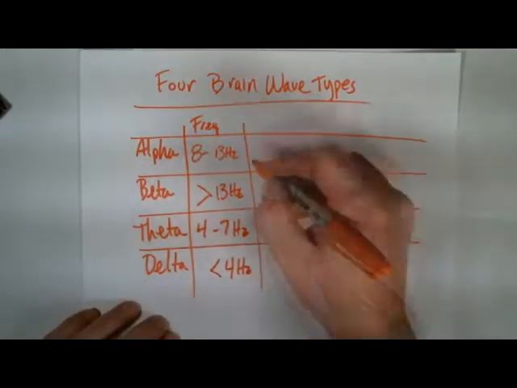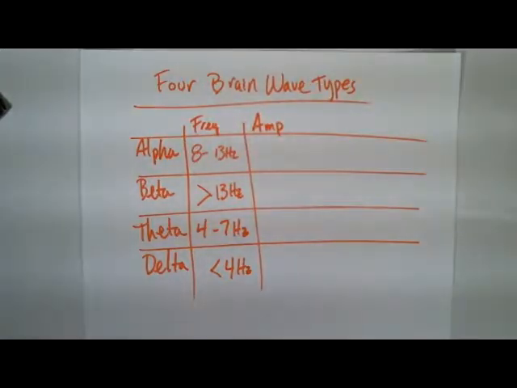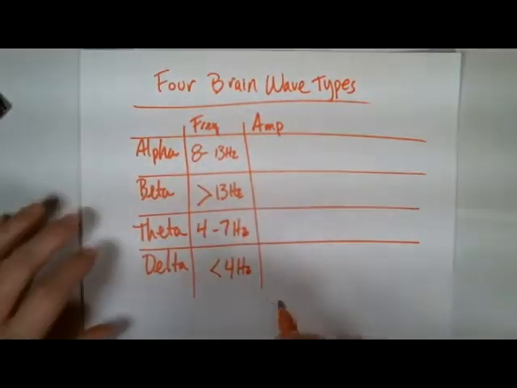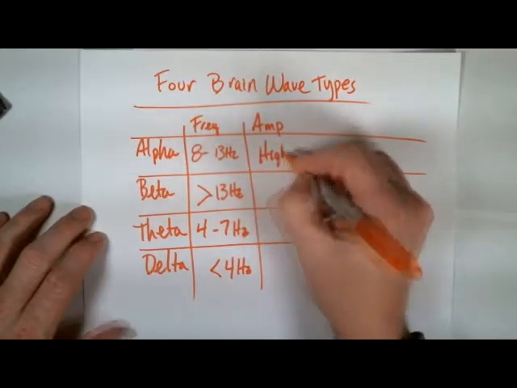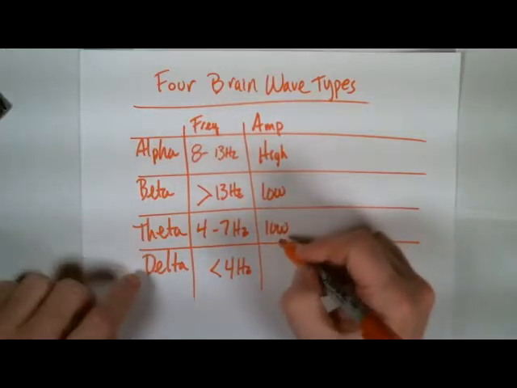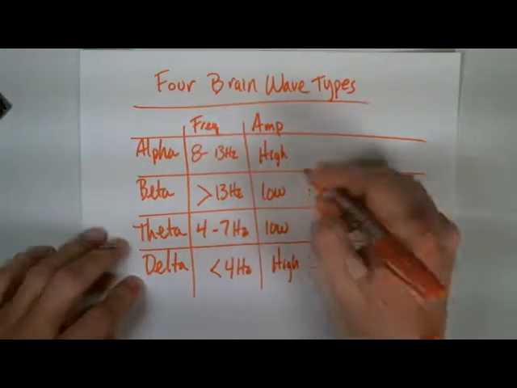And then our slowest, or the one that has the longest spread, is going to be less than 4 hertz. Now amplitude, when we're discussing the brainwave types, remember we are measuring with an electroencephalogram, so it's measuring basically the voltage that's going through the brain, produced by the physiological, the metabolic activity that's occurring there in the brain. We're looking at actual voltage here for each of these wavelengths. So your alpha waves have a medium frequency, but they are considered high voltage. Your beta waves, they're low voltage. Your theta waves are low voltage, and your delta waves are higher in their voltage.